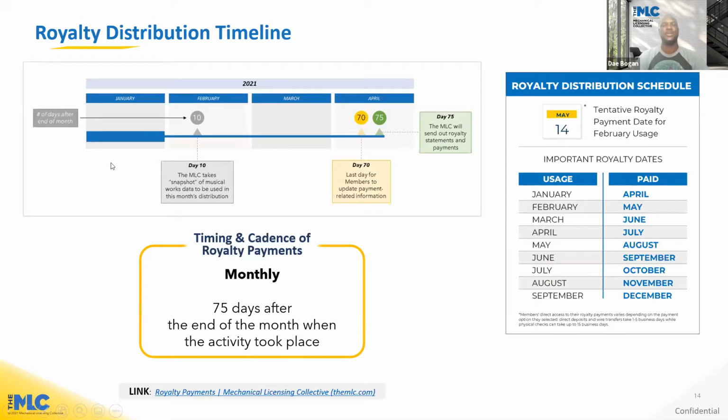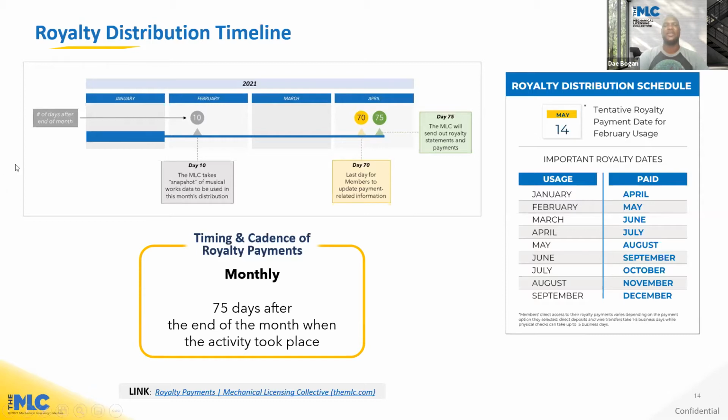The way we do this is 10 days following the end of the activity period, we take a snapshot of our database based on the ownership information and the splits or the shares that have been registered to us. This is the basis of how we process the usage data received from our DMPs, digital music providers.